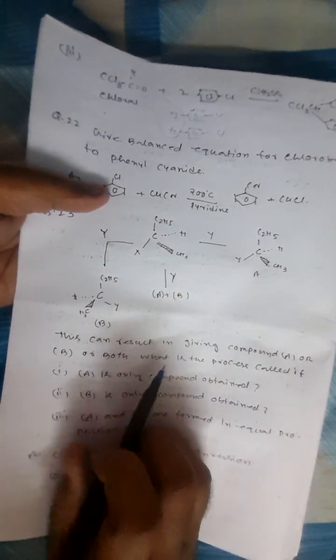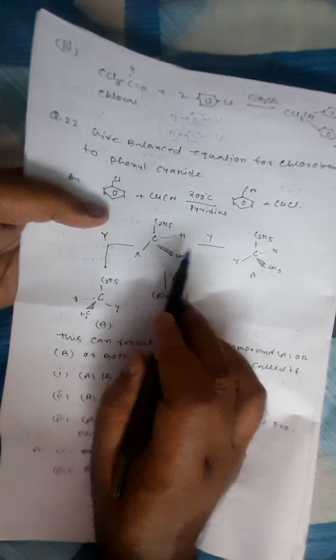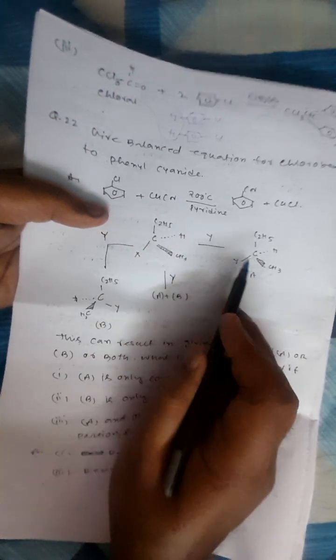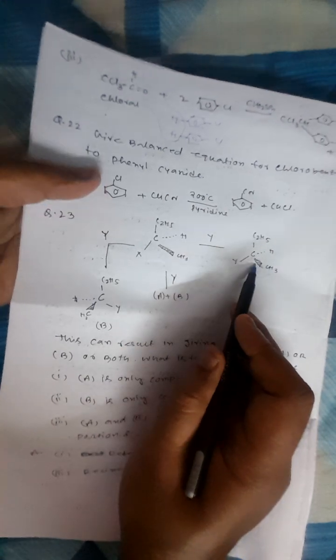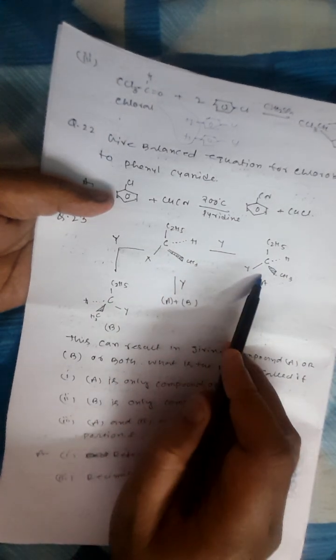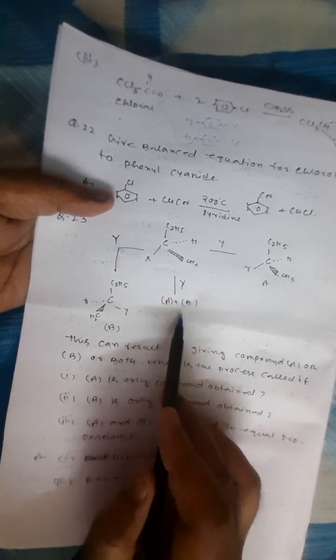Next one question, you can see this is a very important question. This is a competency based conceptual question. So here in this molecule I have given Y. See that on which side X was there, Y is added to the same side. No change, nothing changed. So that is why this process is retention. Retention means there is no change in the configuration. Okay, but here you can see where the X was there, Y entered in the opposite side. So inversion happens over here. So in this side retention, this side inversion. If both will be there, then it will be racemization. So this process is racemization.